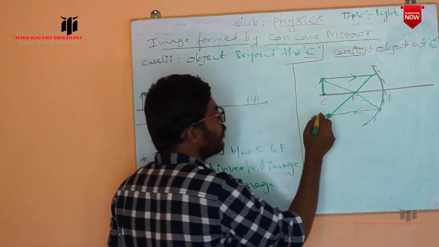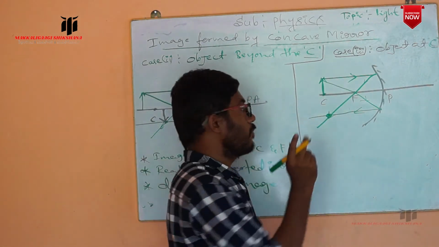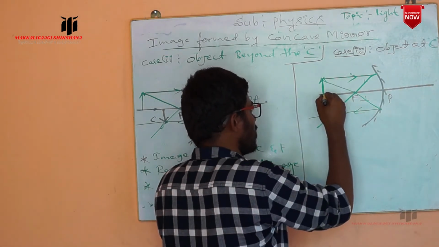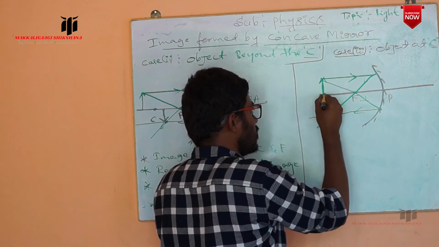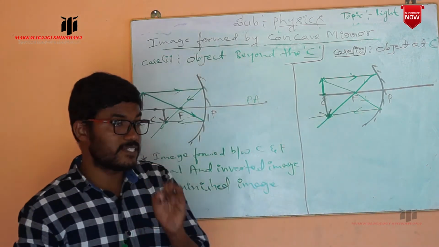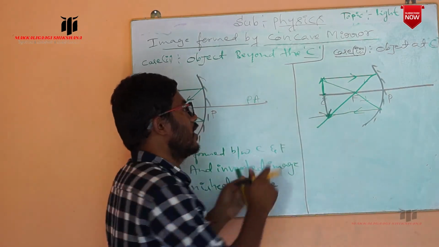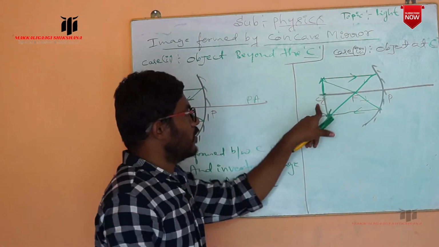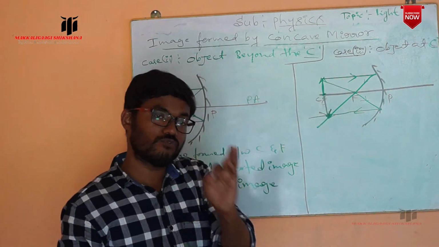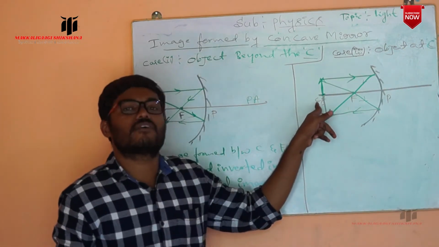So that is the position of the image formed by the concave mirror. This is the image formed by the concave mirror by placing an object exactly at the center of curvature. Now where is the image formed? The image is also formed exactly at the center of curvature.